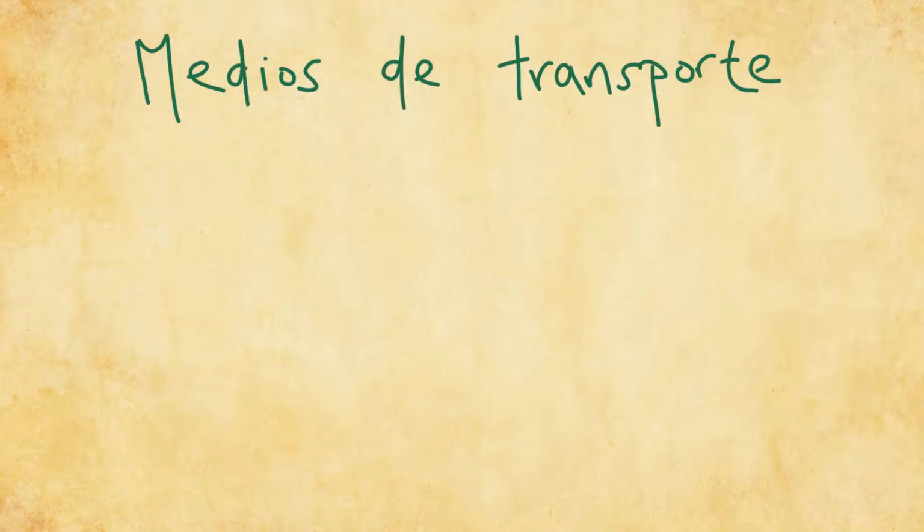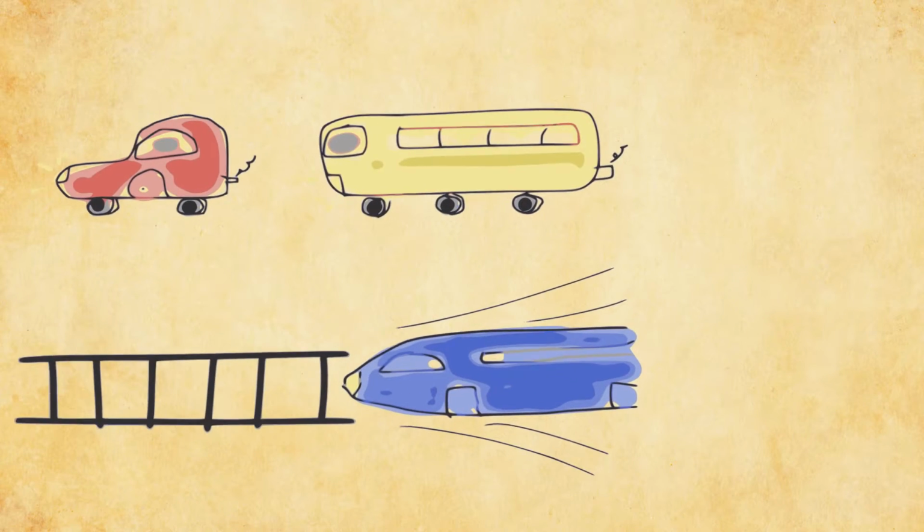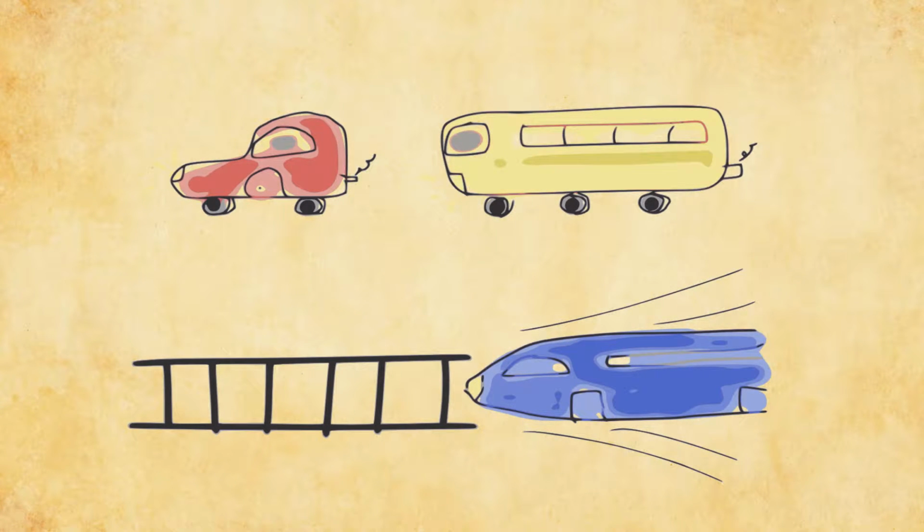Let's go ahead and take a look at means of transport, or in Spanish, medios de transporte. So first of all, I'd like to show you some of the most widely used road means of transport. The first one, as you can see from the picture, hopefully, is a car. In Spanish, el coche, or el carro.